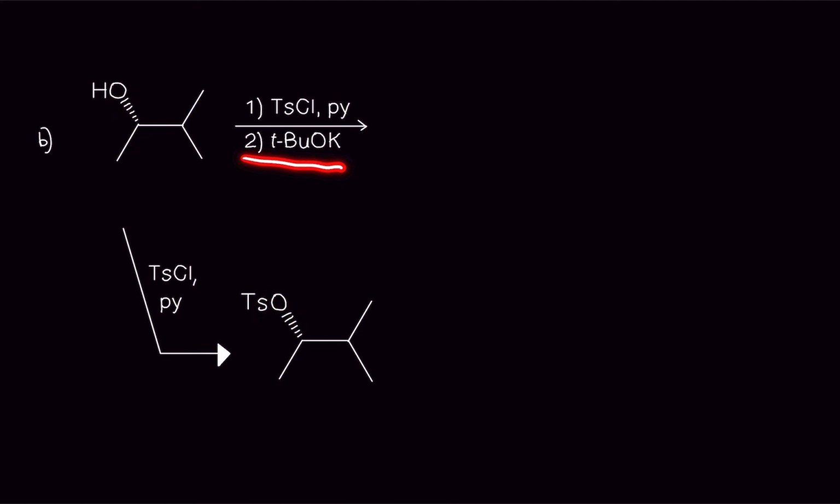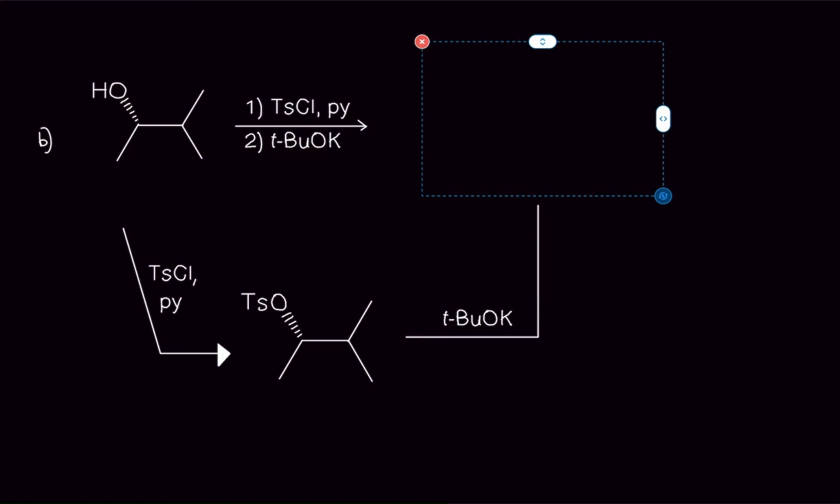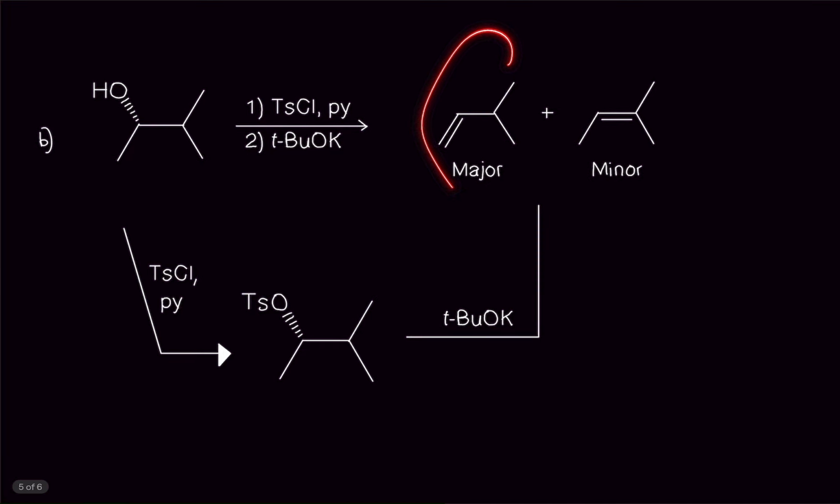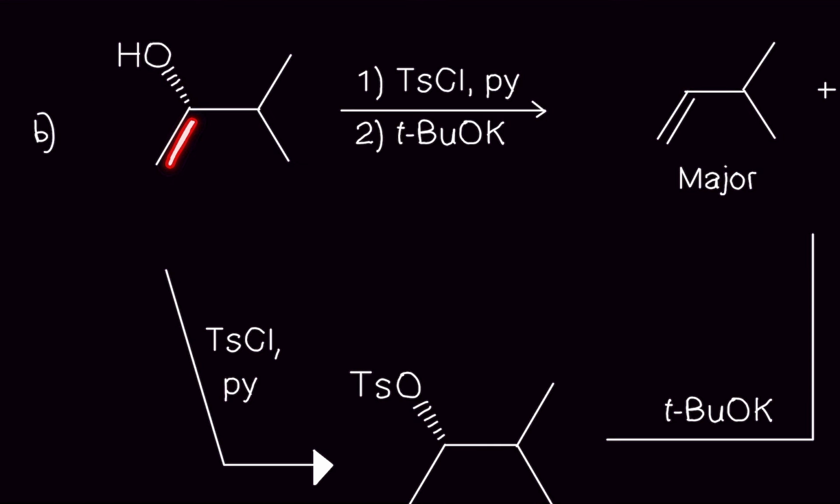Now we are left with tert-butoxide. Tert-butoxide is sterically hindered. Since it's sterically hindered, and we do not have a primary alkyl tosylate, we will not be doing a substitution reaction. We will only be doing an elimination reaction. And on top of that, since we have a sterically hindered base, the Hofmann product is going to be the major product, and the Zaitsev will be the minor product. So we're going to have tert-butoxide, and we get these as our answers. Our major is the Hofmann, and then the minor is our Zaitsev, because this is the less substituted alkene, and this would be the major.